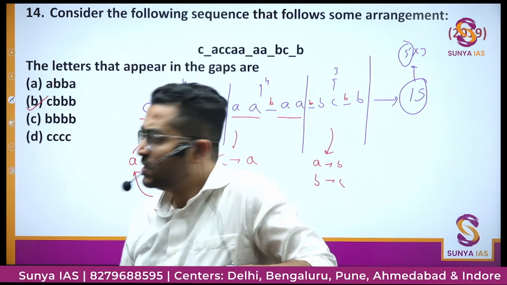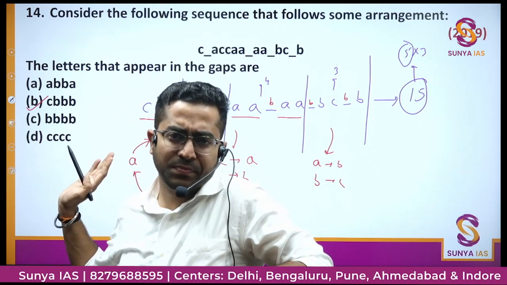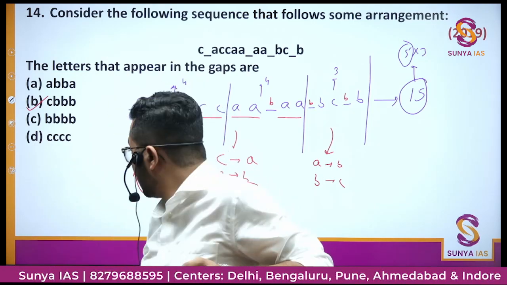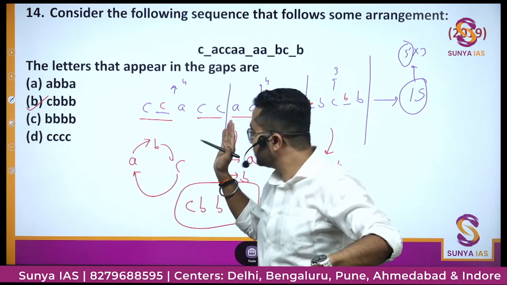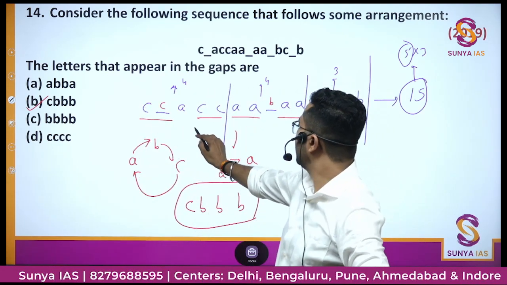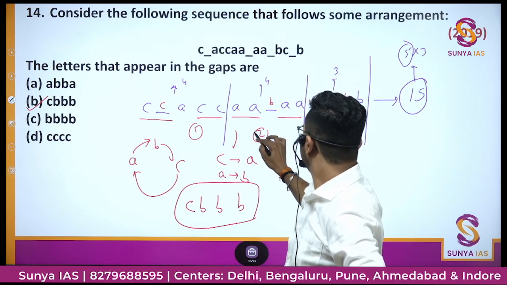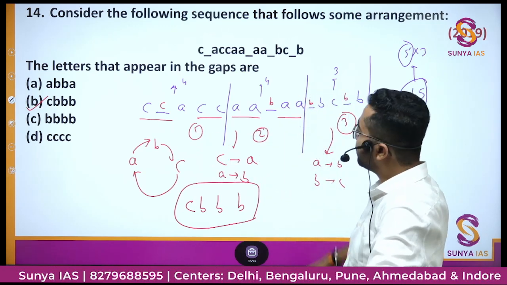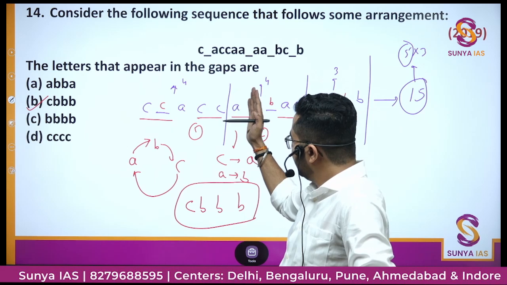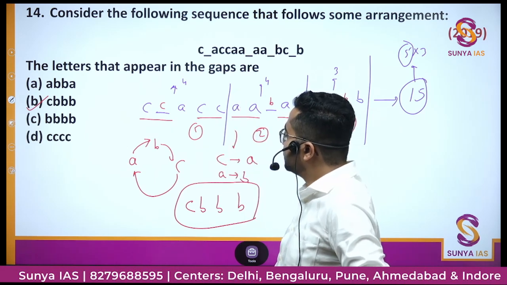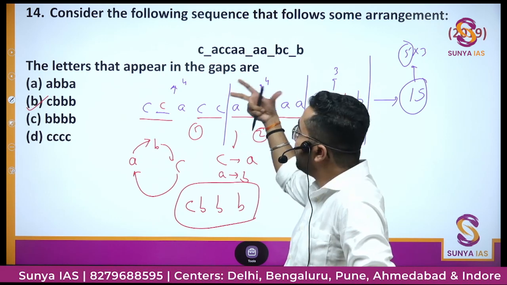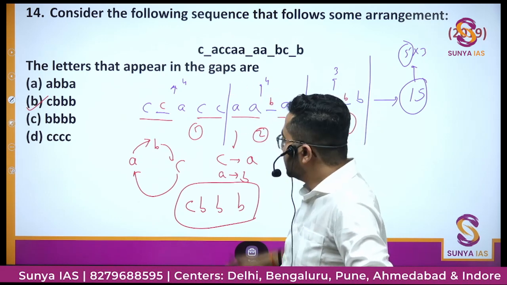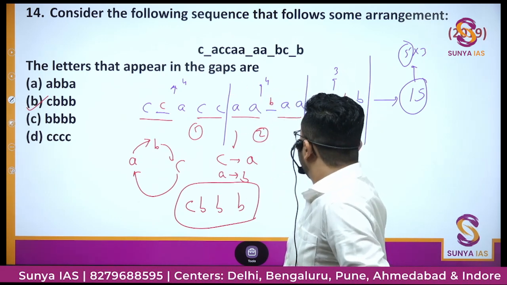Got it? Simple question hai. We have covered these type of questions earlier also. Today there was a new kind of question क्योंकि इन तीनों ग्रुप्स में, this is group 1, this is group 2, this is group 3. इन तीनों ग्रुप में क्या हो रहा है कि we are not getting the same thing, but these three things are interrelated and they are following a pattern. ठीक है? So I think you will be understanding this question.